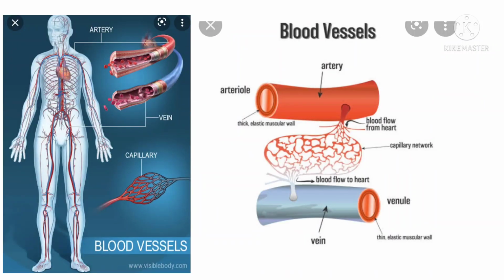Let us check, children, how does blood reach all parts of the body? This is the first question. Next, how are the oxygen and glucose absorbed by the blood transported to all the parts of our body? This is the circulatory system.